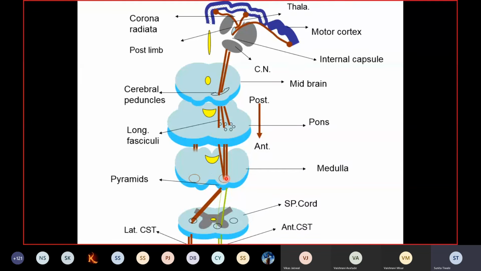Now the remaining 15 to 20% of the fibers are uncrossed fibers. They will descend down in the spinal cord and occupy the position in the anterior white column of the spinal cord, and hence they are labeled as the anterior corticospinal tract. So now the pyramidal tract is further subdivided into the crossed pyramidal, that is the lateral corticospinal tract, and the uncrossed pyramidal, that is the anterior corticospinal tract.